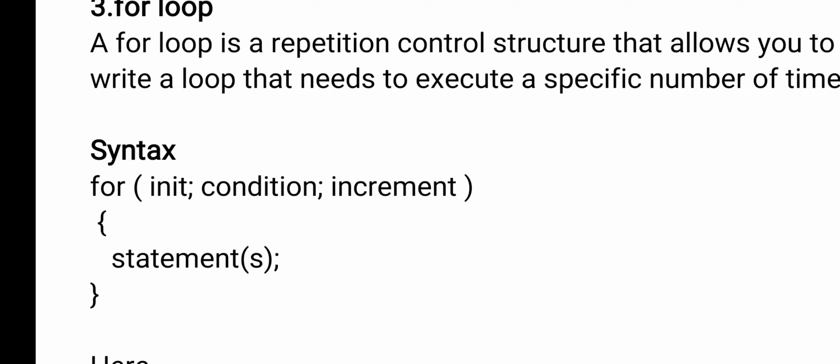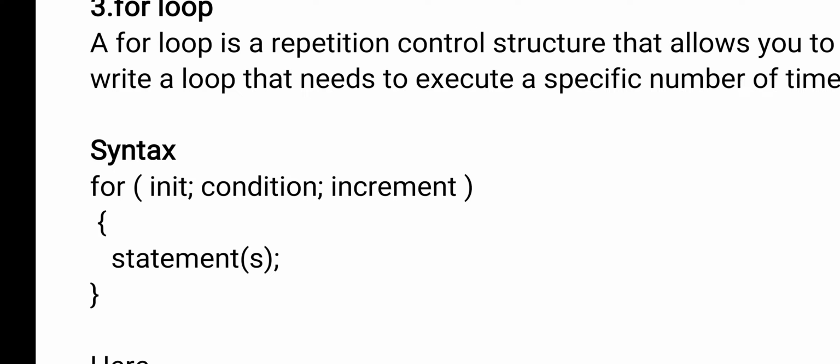Okay, so here you see the syntax. For is a keyword, then init is the initialization, then condition, then increment. Here I have given increment, but you can give a decrement also. It is actually an updation. Whatever the variable is, its value can be incremented or decremented.